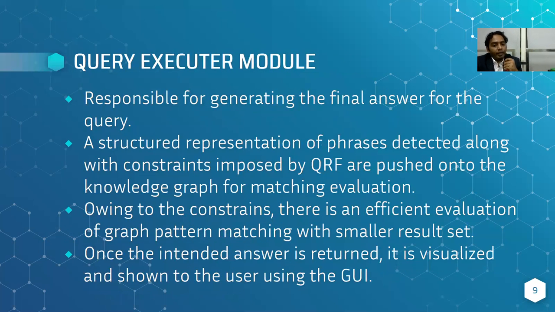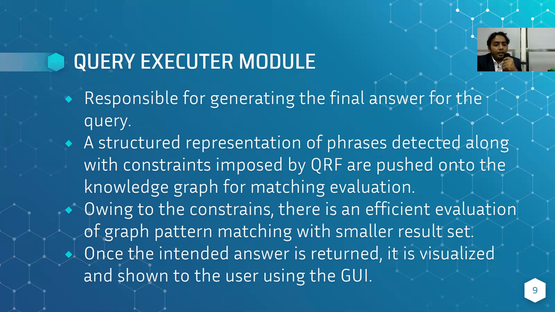Now there is the query executor, which is responsible for generating the final answer of the user's query. The search procedure works in a graph pattern matching manner. A structured representation of the phrases detected, along with constraints imposed by the QRF, are pushed onto the knowledge graph for matching evaluation. Owing to the constraints, the evaluation of graph pattern matching can be performed efficiently, and the result set is often quite small, which facilitates user inspection and better understanding of the user.